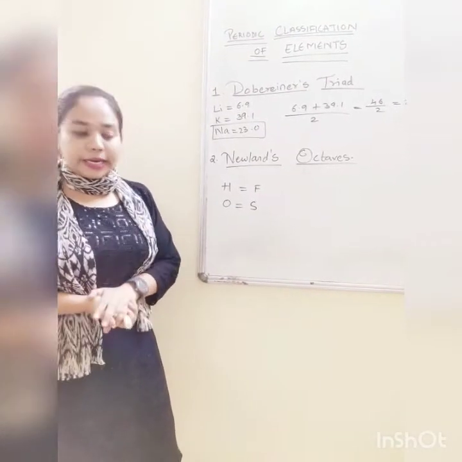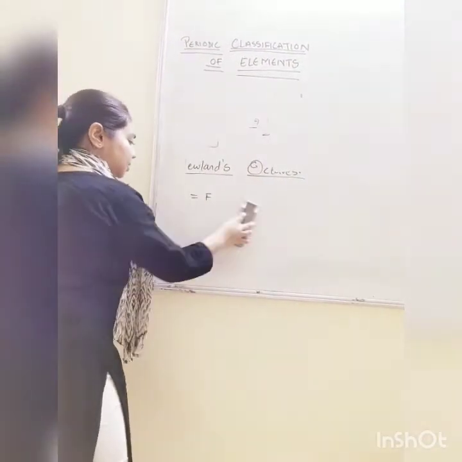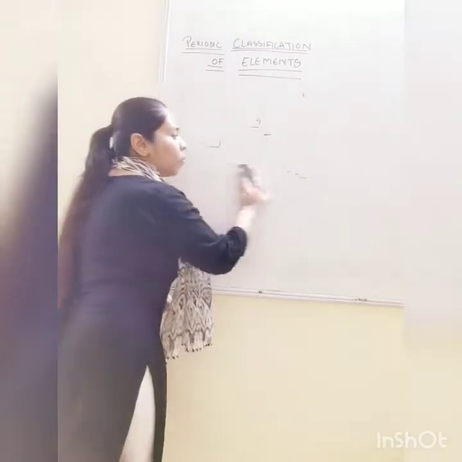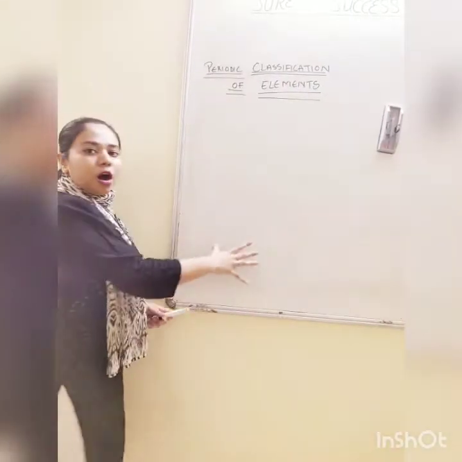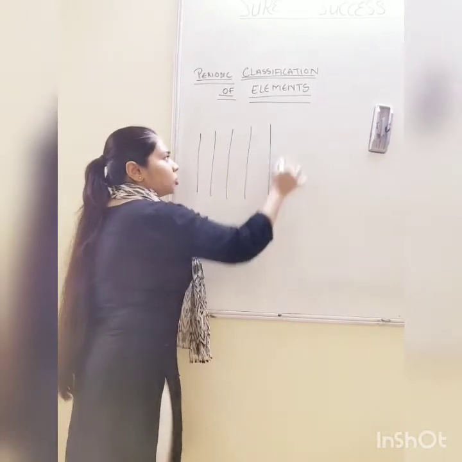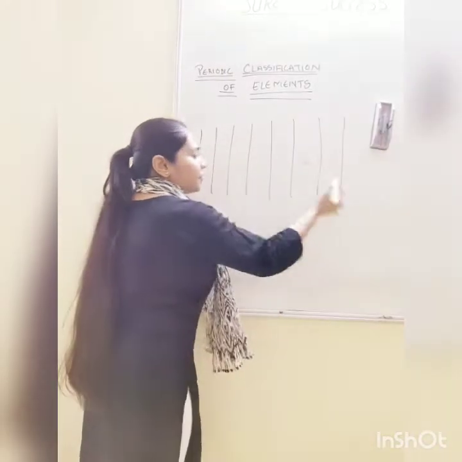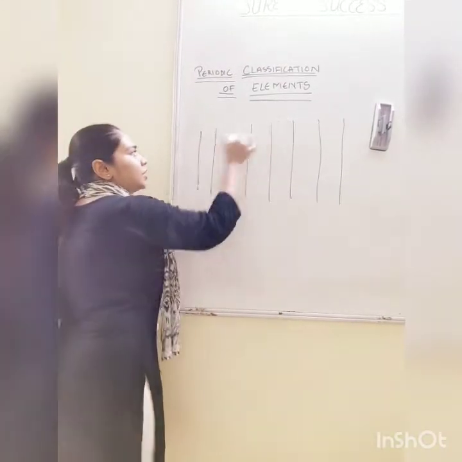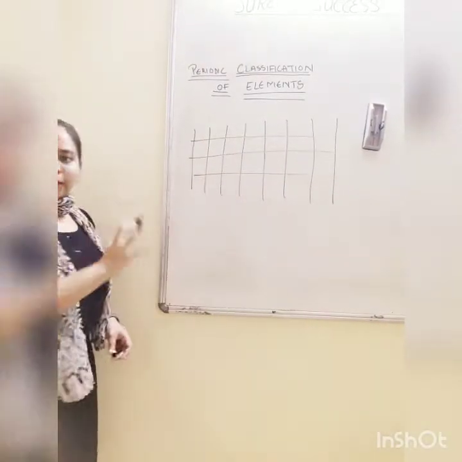What he did is, he tried to arrange the elements in increasing order of their masses, and he was quite successful in the classification of elements. He made a tabular column having 7 groups, 1, 2, 3, 4, 5, 6 and 7, and arranged the elements in increasing order in the table.